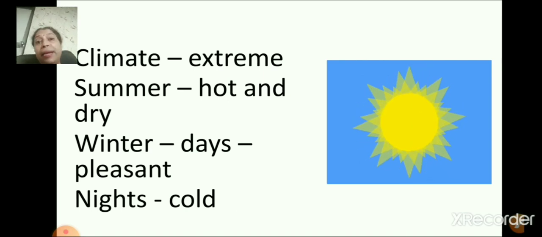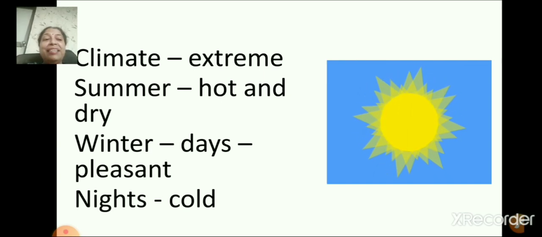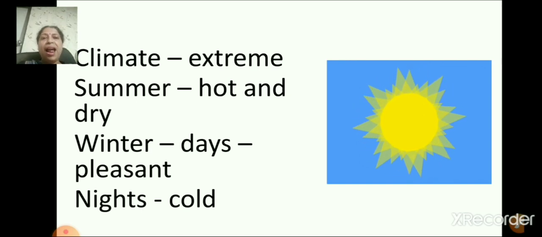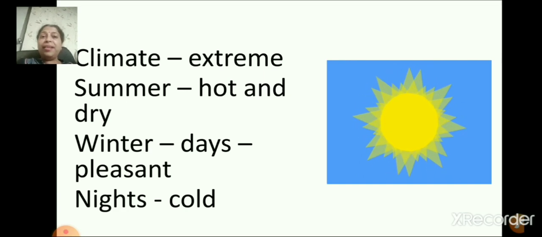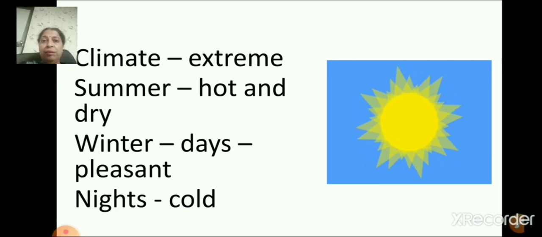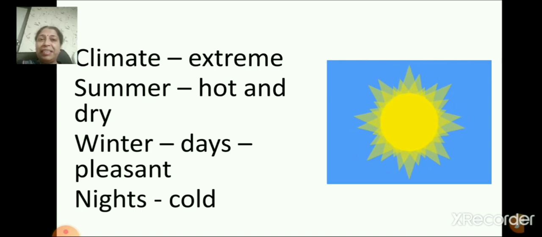Why are the days hot and the nights cooler? Yes, this is because the sand heats up quickly in the day and it cools down fast at night. That is why the days are hot and nights are cooler in the desert. Okay. And in winter, the days are pleasant, but the nights are very cold. Is it clear, children?